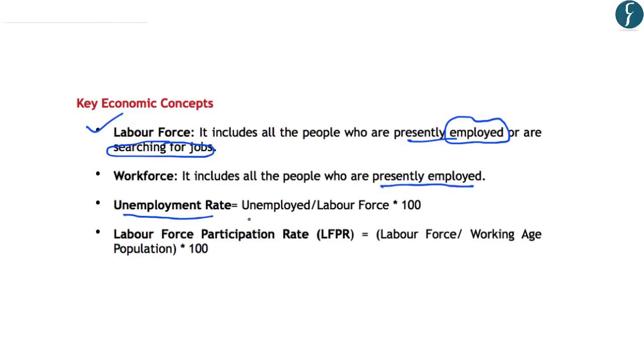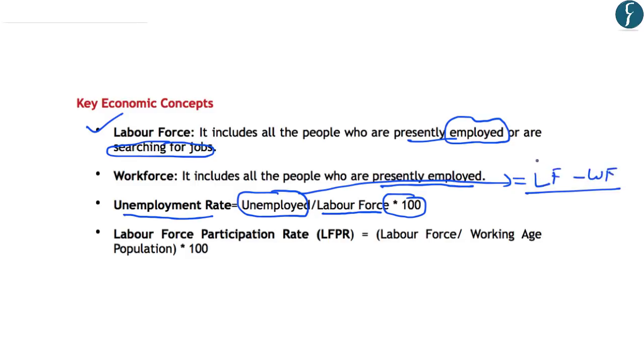Now the unemployment rate is calculated by dividing the number of unemployed people by the labor force, that is, all those people who are either employed or unemployed, and this fraction is multiplied by 100. As you know, the number of unemployed is equal to the labor force minus the workforce. This is because the labor force includes both the employed as well as the unemployed, or the people who are looking for a job. However, the workforce only reflects the number of people who are employed in an economy. So basically, the unemployment rate is the number of unemployed people divided by the total labor force, multiplied by 100.